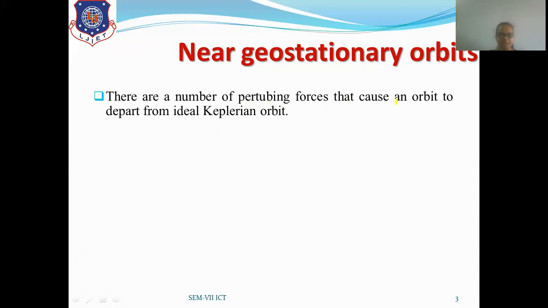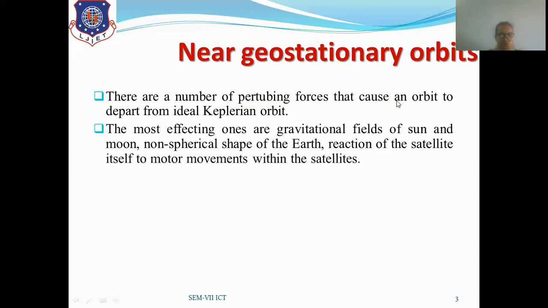We discussed these various forces in Unit 2, in the orbital perturbation session. The most effective ones are the gravitational force of the sun and moon, the non-sphericity of the Earth, and the reaction of the satellite itself or motor movements within the satellite. We have discussed these one by one. Clear?